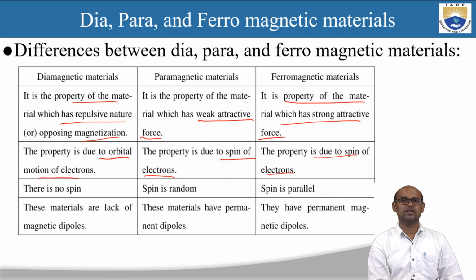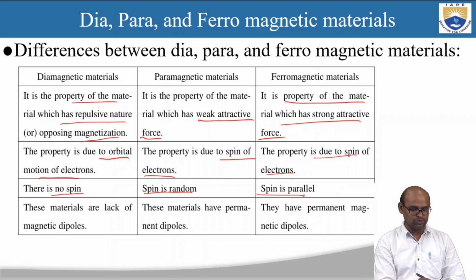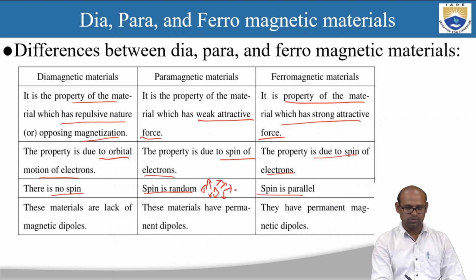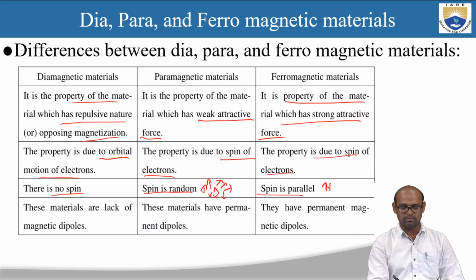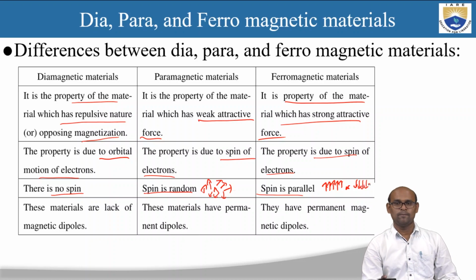In diamagnetic materials, there is no spin, whereas in paramagnetic material, spin is random, and in ferromagnetic material, spin is parallel. So here no spin at all. Here spins are there, but they are in random directions, so no orientation; they are oriented in a random way. And here all the spins are parallel. All the spins can orient in the up direction, or all the spins can orient in the down direction. So all the spins are parallel in ferromagnetic materials.